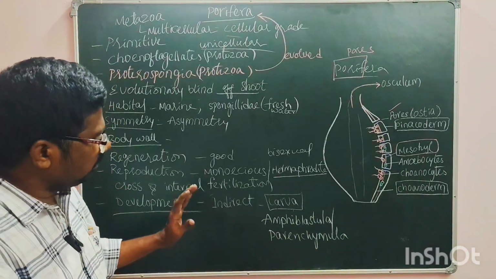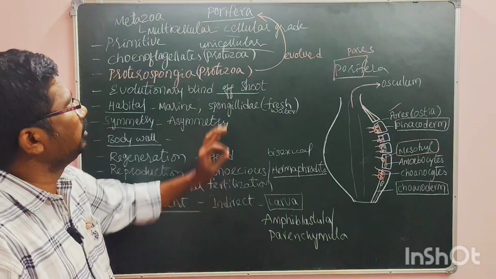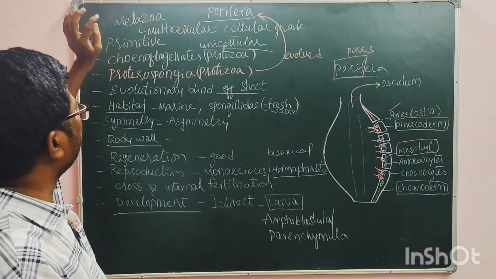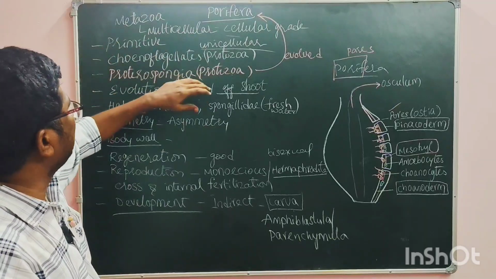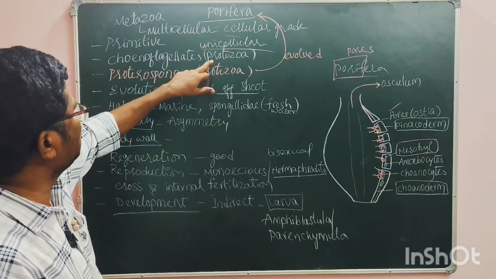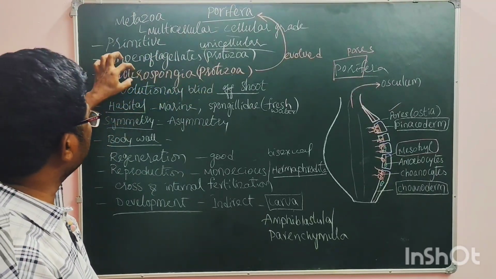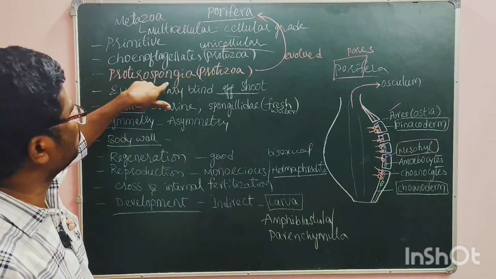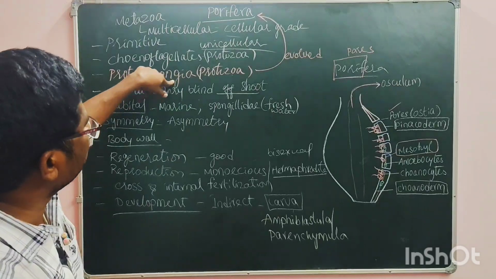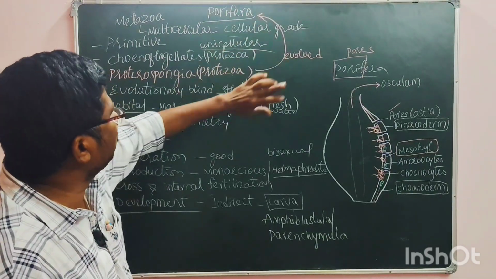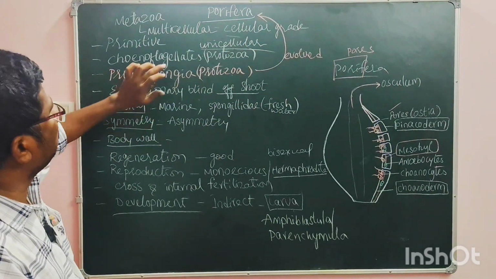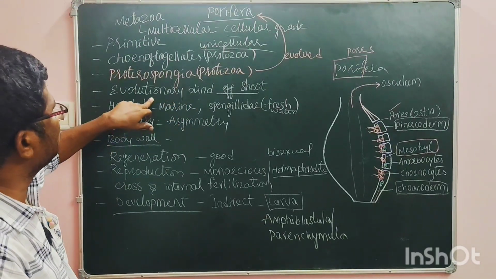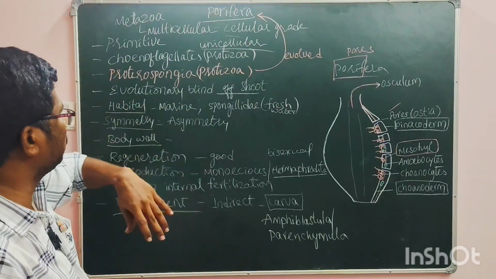So this is briefly about the characteristics of porifera. They are the metazoan, first multicellular, low grade, primitive animals, and they have evolved from the protozoans called choanoflagellates. This is the phylum. In the protozoa, Proterospongia. From these Proterospongia, the poriferans have evolved. But from the porifera, no organisms have evolved. So that's why poriferans are called an evolutionary blind offshoot.